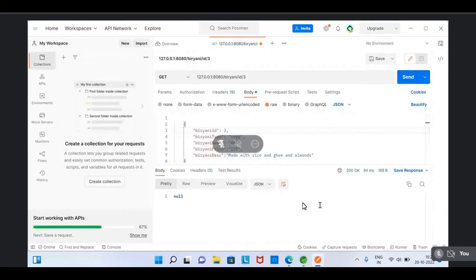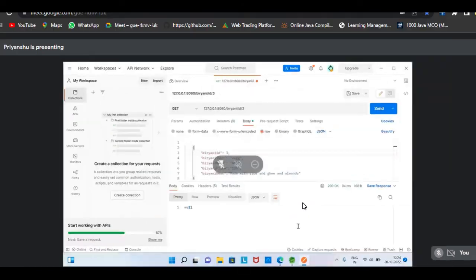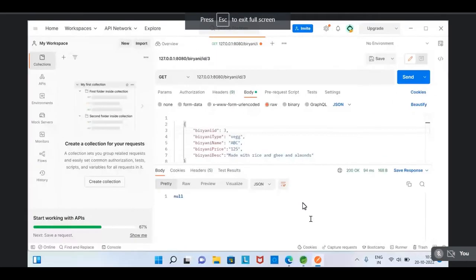Yes, Ganesha. In my case, I tried adding a single product. After adding a single product and retrieving it, it shows null. Yes, sir, it's like that. Okay then, got it. Biryani ID, biryani type. I think there are some issues in creating the methods of the repository.